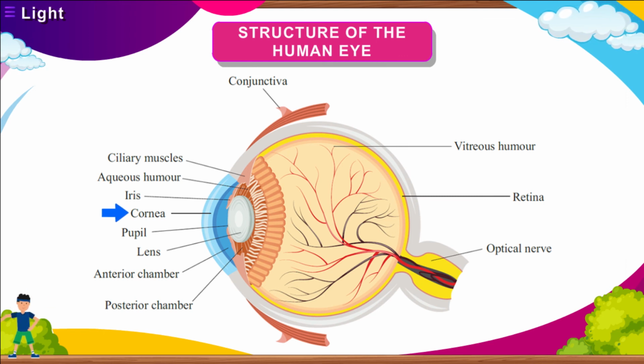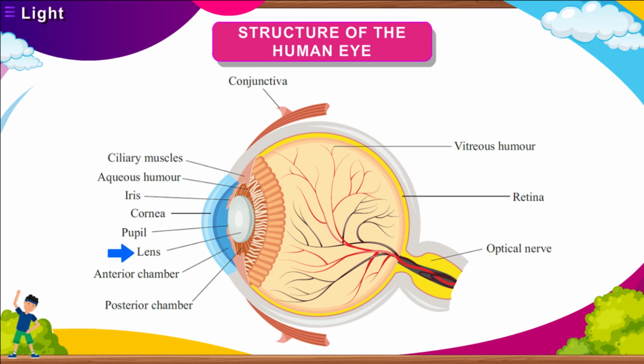Behind the cornea is the collection of muscles controlled by the iris. The iris has a hole in the center called the pupil. Iris is that part of the eye which gives it its distinctive color and controls the amount of light entering into the eye. In bright light, it expands and reduces the size of the pupil. In dull light, the iris contracts to increase the size of the pupil to admit more light. This is the reason that pupil appears smaller during the day than at dusk.